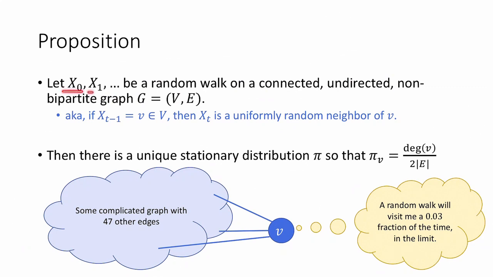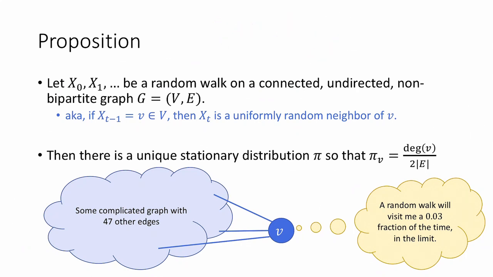So let X0, X1, and so on be a random walk on a connected, undirected, non-bipartite graph, G. That is, my state space is just the vertices V, and if X_{t-1} is equal to v, then X_t is going to be a uniformly random neighbor of that vertex. So if I have some graph, this will just give me some walk around that graph.